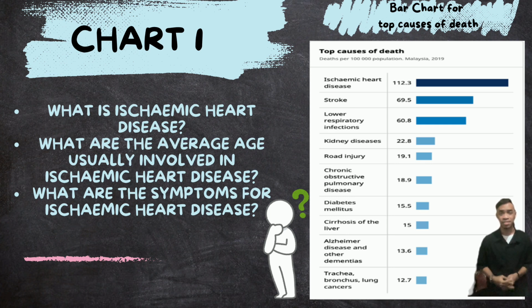So let's move to what is ischemic heart disease. Ischemic heart disease is a disease suffered by a person who did not take good care of his health. So what is the average age usually involved in IHD? In my opinion or in my experience, there is no specific age involved in IHD, because as far as I know, I have a friend who suffered from IHD at the age of 20 to 21 years old, which is quite young. The oldest patients that suffered from IHD are around 80 to 81 years old.